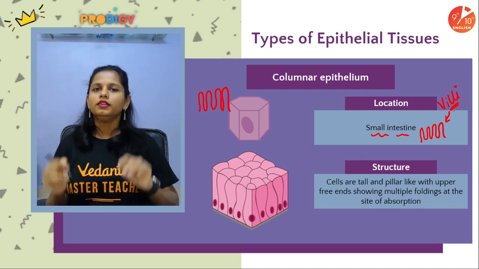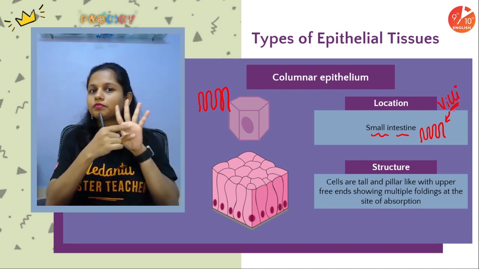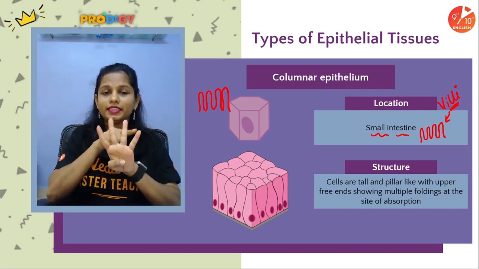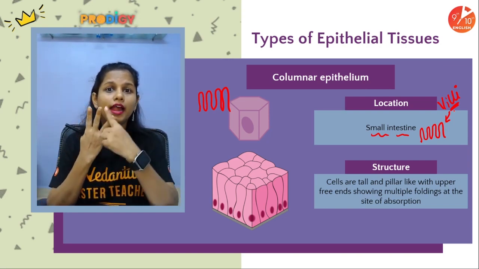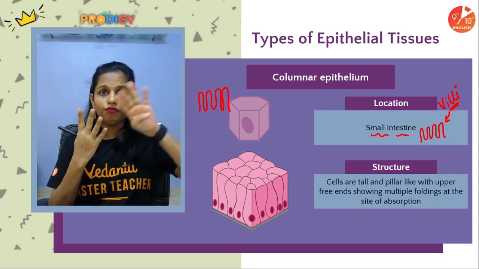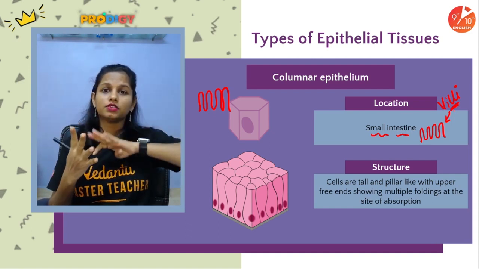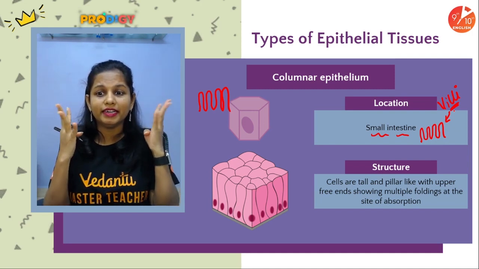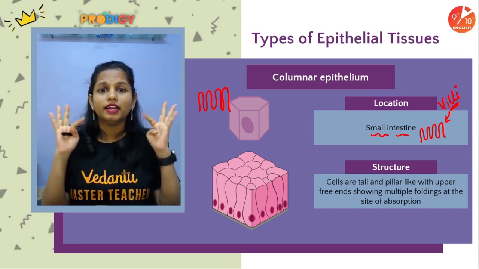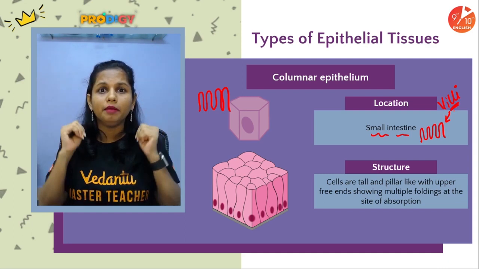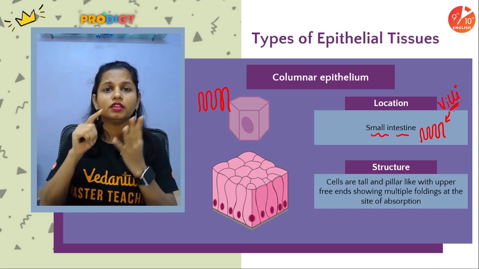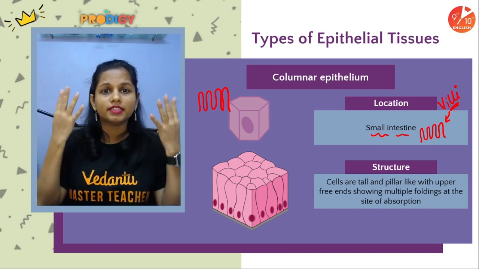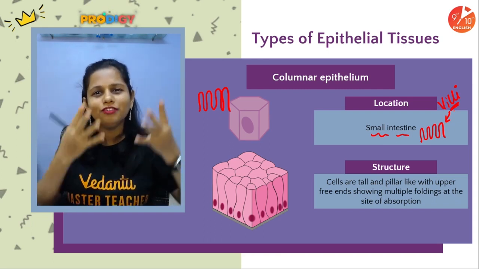If we talk about these cells, their bases are fused, but they have upper free ends. The cells are tall and pillar-like, showing numerous foldings, and their upper ends are free. So cells are tall and pillar-like with upper free ends, showing multiple foldings at the site of absorption.